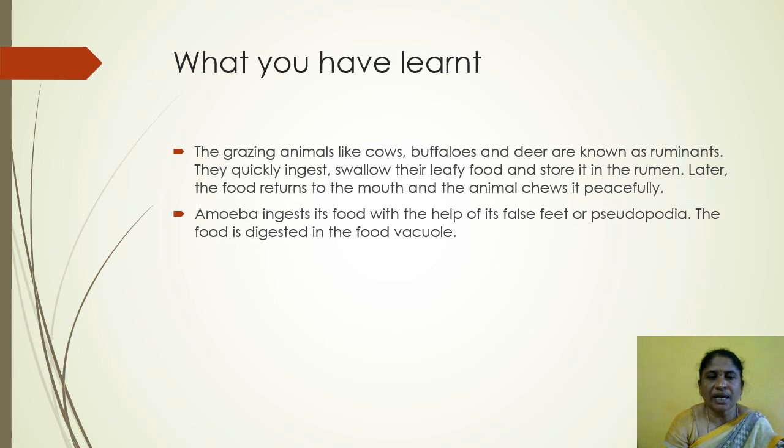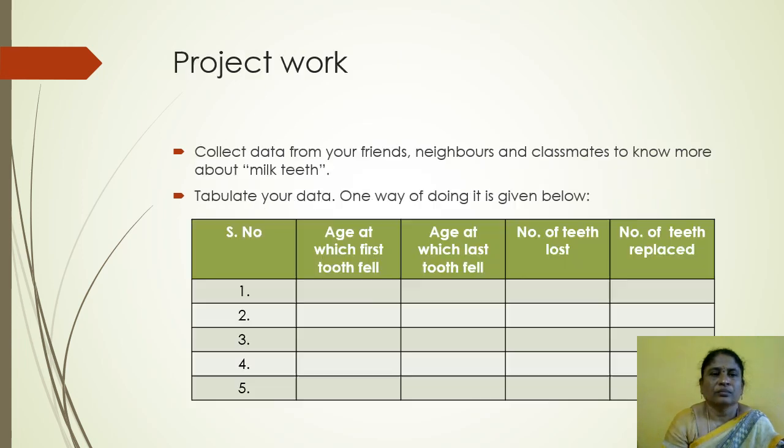Grazing animals like cows, buffaloes, and deer are known as ruminants. They quickly ingest and swallow their leafy food and store it in the rumen. Later, the food returns to the mouth and the animal chews it peacefully. Amoeba ingests its food with the help of its false feet or pseudopodia. The food is digested in the food vacuole.